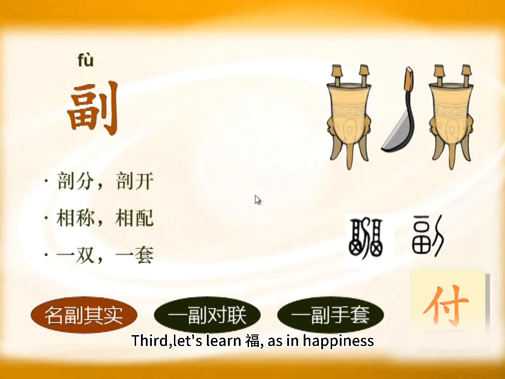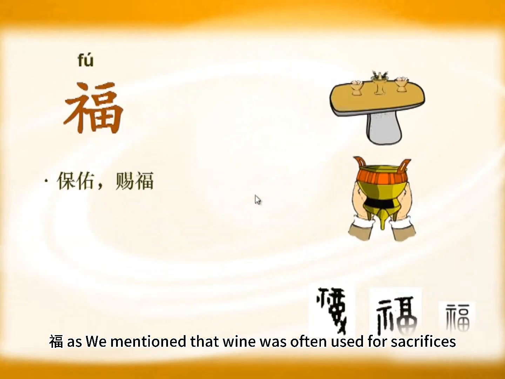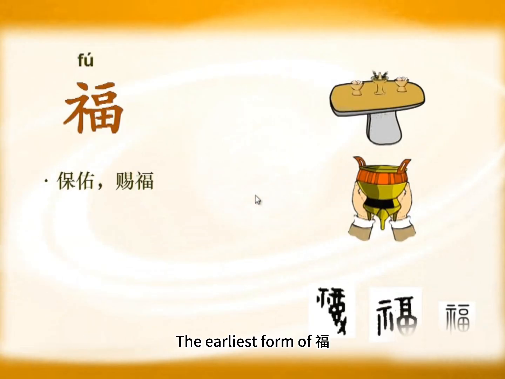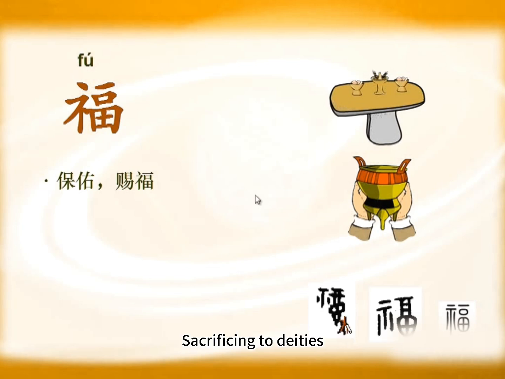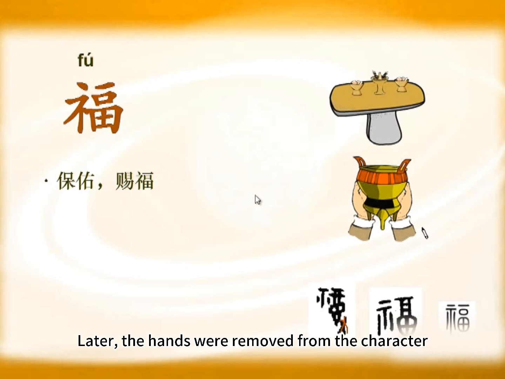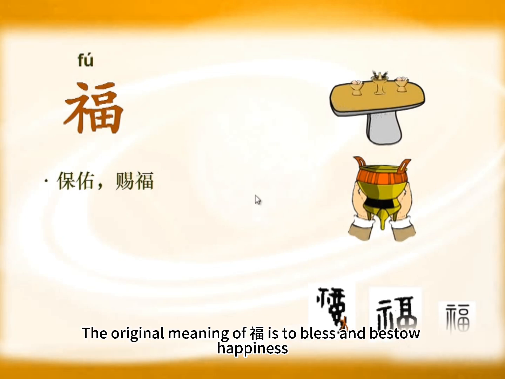Third, let's learn 福, as in happiness. 福, as we mentioned, that wine was often used for sacrifices. The earliest form of 福 depicts using wine for sacrifice. The earliest form of this character shows hands lifting a wine vessel pouring wine towards the altar, sacrificing to deities, to pray for blessings from gods and spirits. Later, the hands were removed from the character, leaving the wine vessel and the altar. The original meaning of 福 is to bless and bestow happiness.